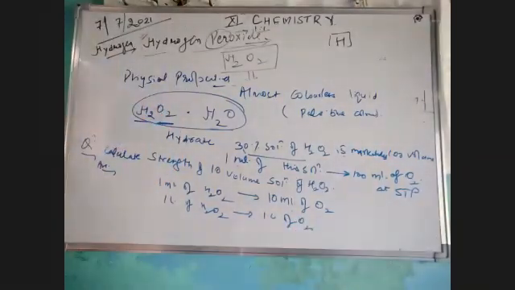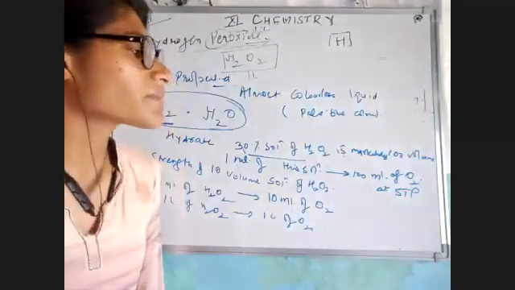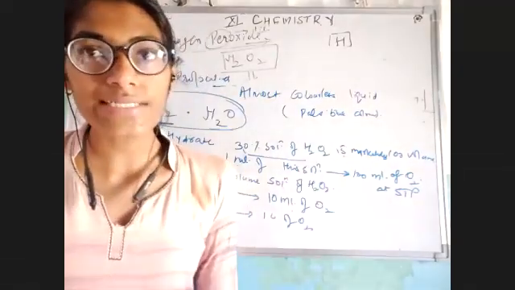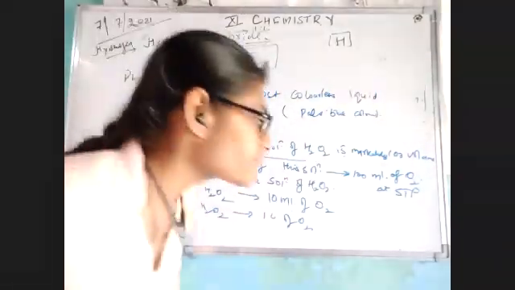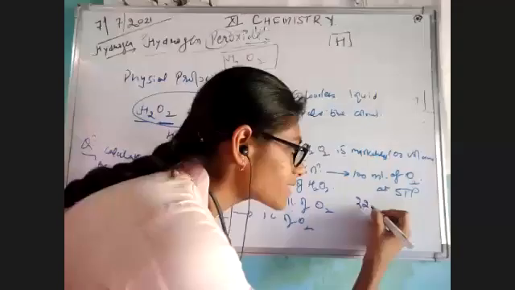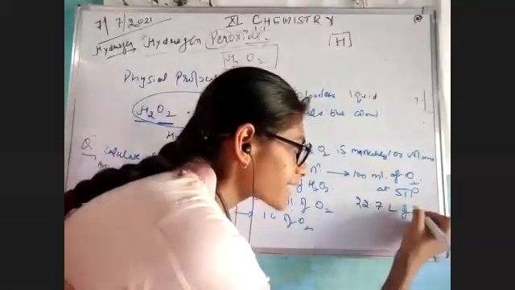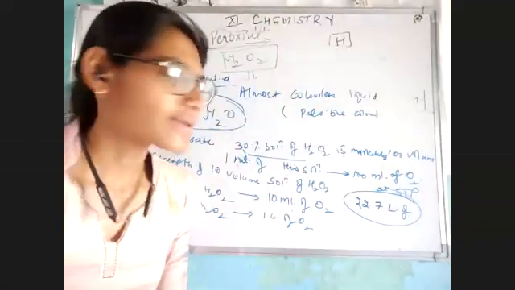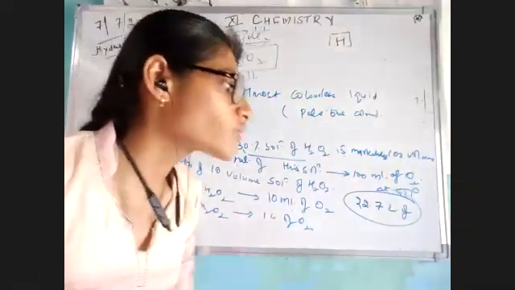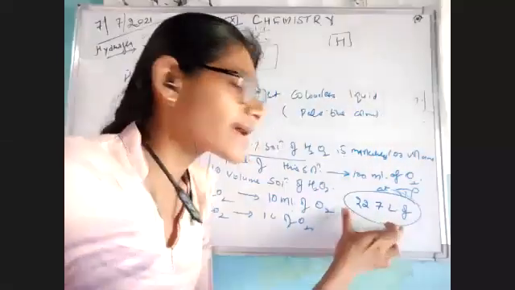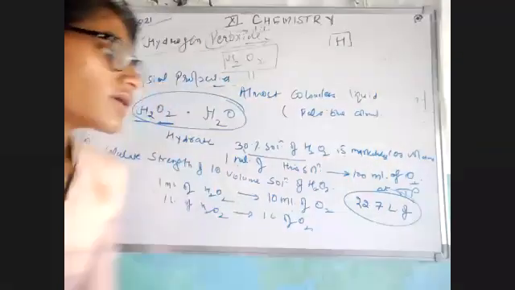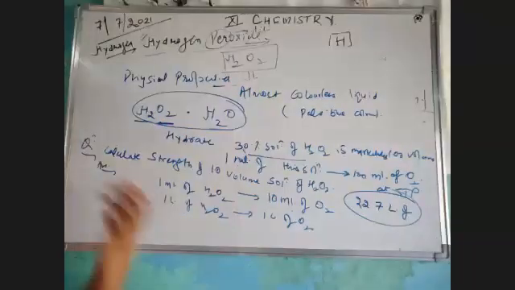Okay, now the point is you have to revise your concept from the first chapter. First chapter में हमने study किया था कि जैसे हम number of moles को calculate कर सकते हैं, number of particles को calculate कर सकते हैं, same as it is, we can calculate 22.7 liter of any kind of gas. ध्यान है, हमने स्टडी किया था that 1 mole will give you 22.7 liter. This is your standardized volume which you have studied in your first chapter. Okay, तो हम इसी की हेल्प से अपने कंसेप्ट को क्लियर करेंगे.